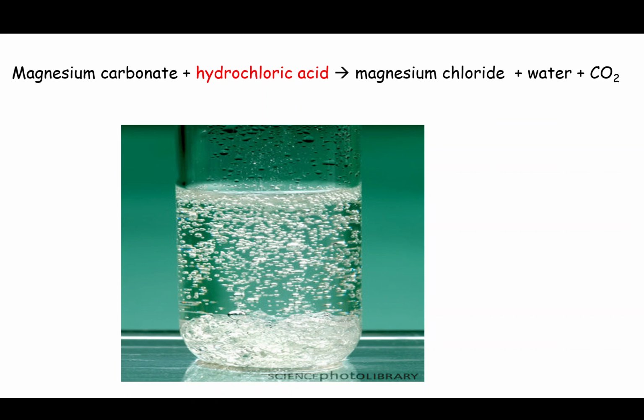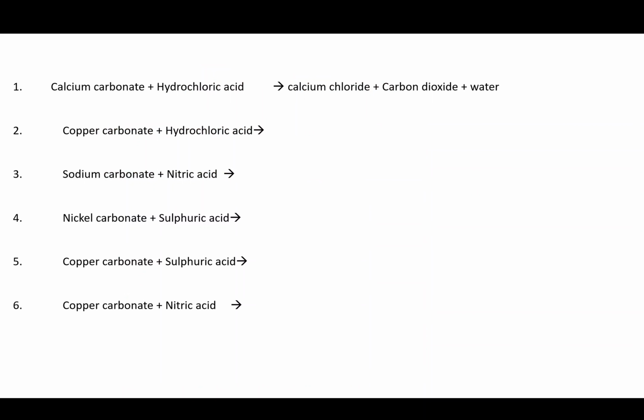So it's important that you know that the general formula for metal carbonate and acid is they react together to produce a salt and water and carbon dioxide. So just like these, hopefully you could predict, if you pause the video, what would be formed in each of these. So calcium carbonate reacting with hydrochloric acid would produce calcium chloride, it would produce carbon dioxide, and it would produce water. Okay? Hopefully you can pause the video now and see if you can complete those.